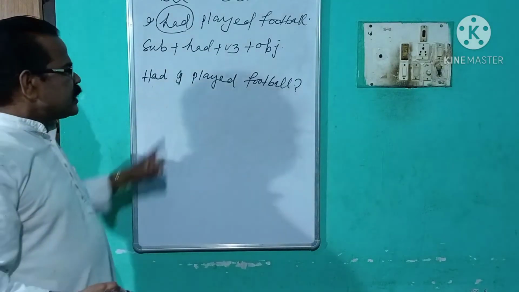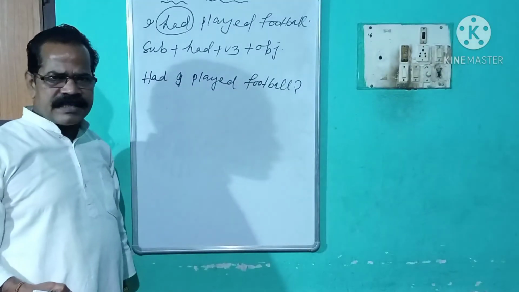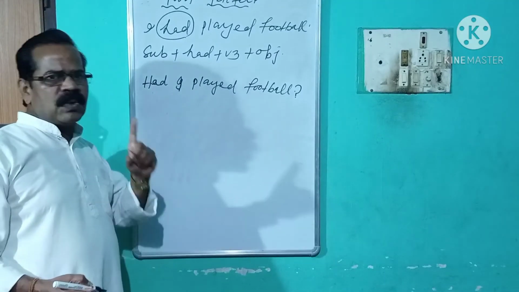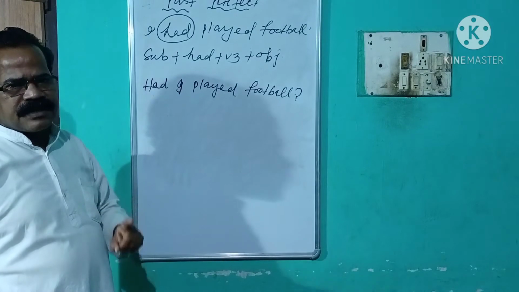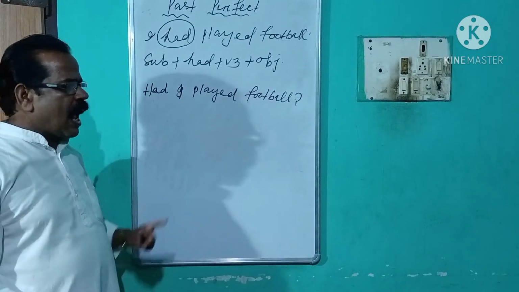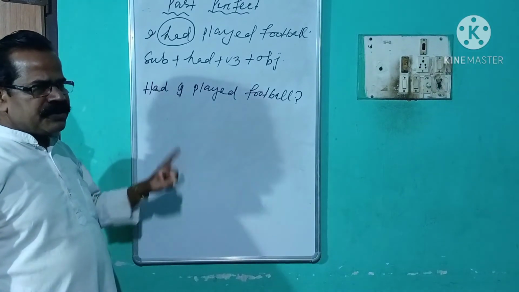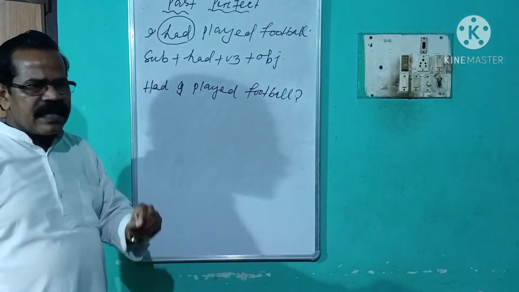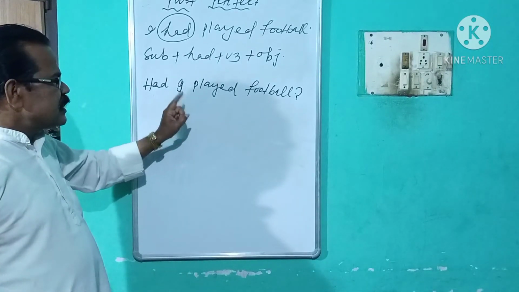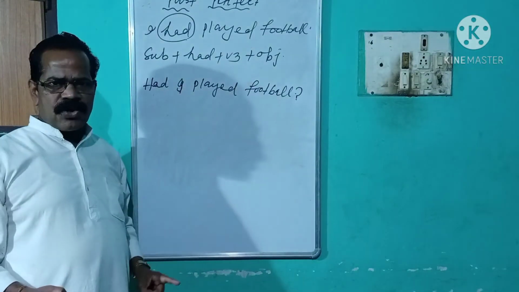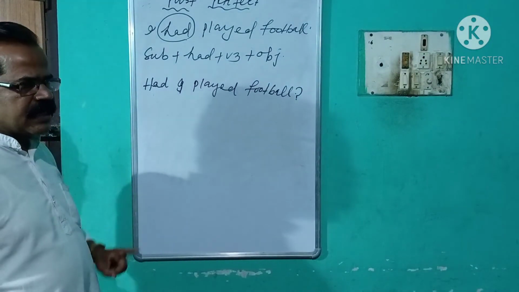Okay. Then this yes or no interrogative sentence will be changed into your WH word interrogative sentence. Students, I have already told you, nothing else will be done. Just a single step we have to proceed to change this yes or no interrogative sentence to a WH word interrogative sentence.